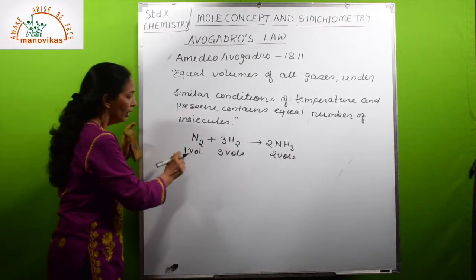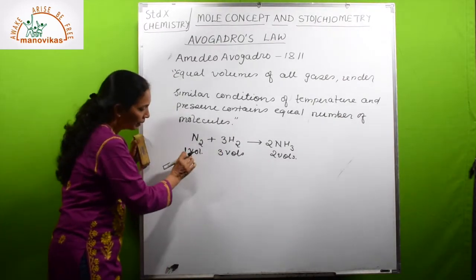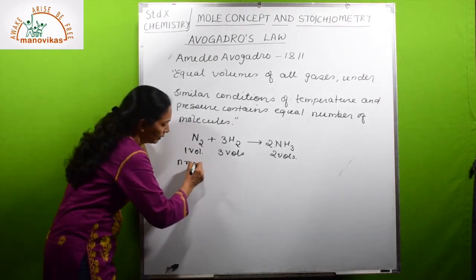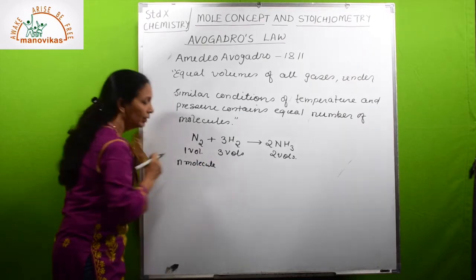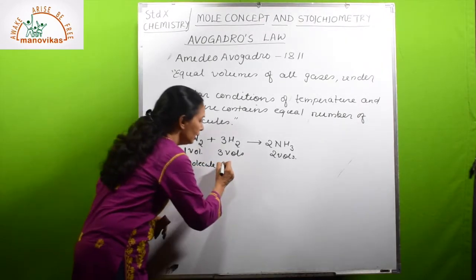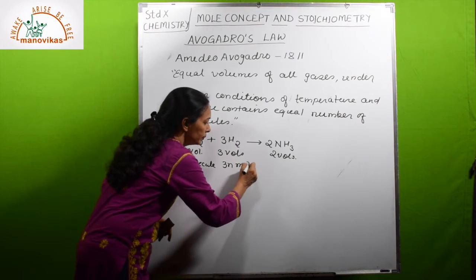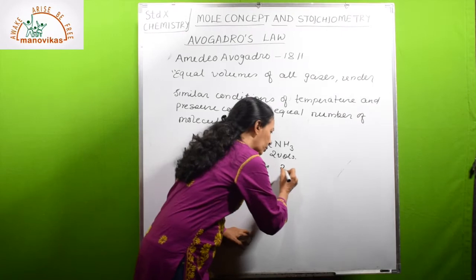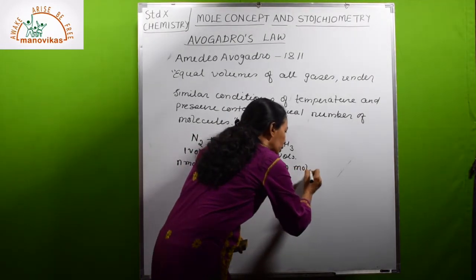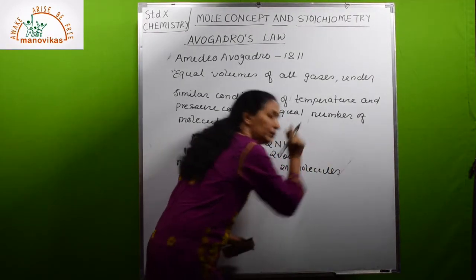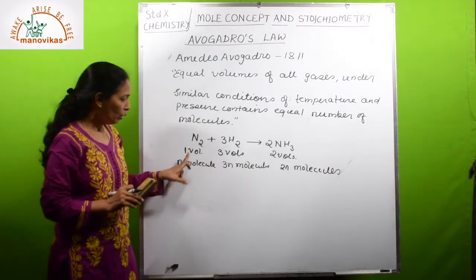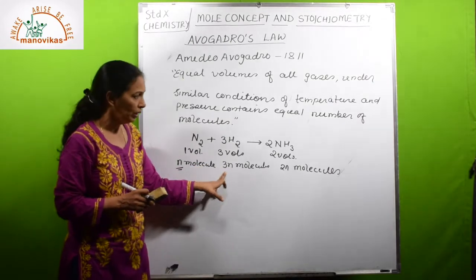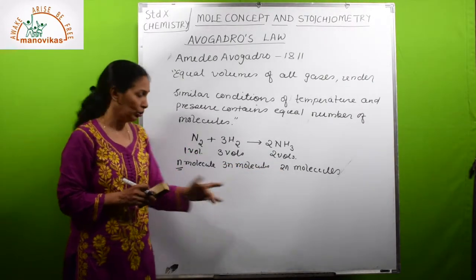Now these are not equal, but if we take 1 volume containing N molecules, for example, then 3 volumes will contain 3N molecules, and 2 volumes will contain 2N molecules. Clear? 1 volume, N molecules. Here 3 volumes, so 3N, and 2 volumes, so 2N molecules.